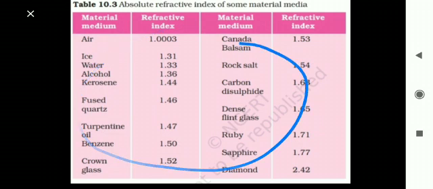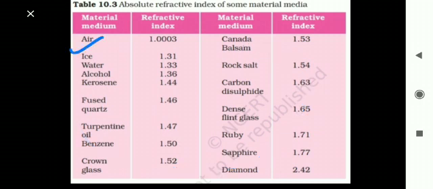So these are the absolute refractive indices of some media. Now we are going to understand the meaning of this refractive index, and how we can say that air is a rare medium and water is a denser medium. The whole concept we are going to understand with the help of this table. Now let me explain the first concept. See here, it is given that the refractive index of water is 1.33. In some questions it will ask what is the meaning of the statement, if the refractive index of water is 1.33, what does it indicate?